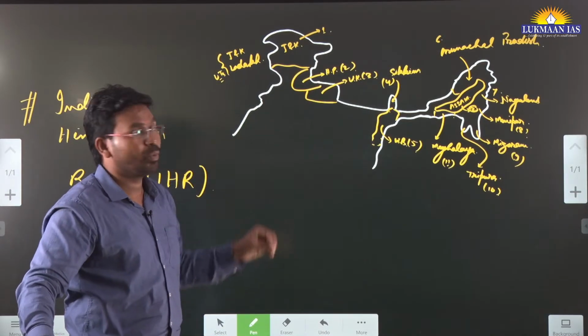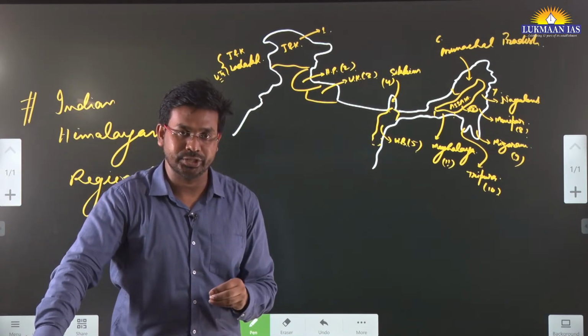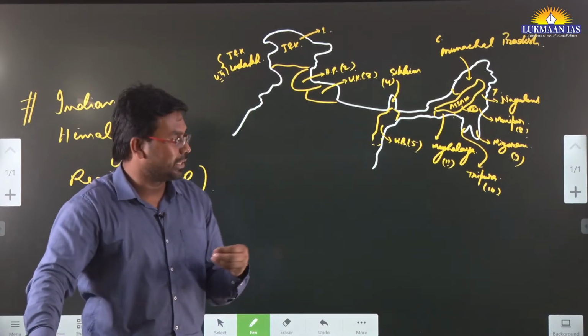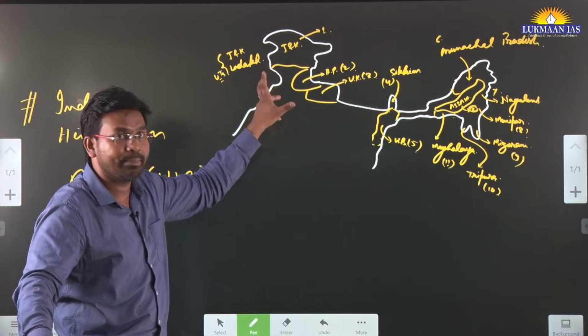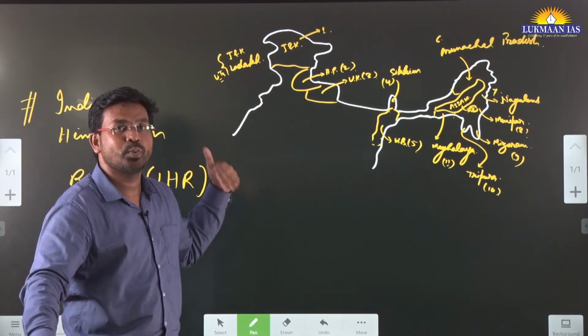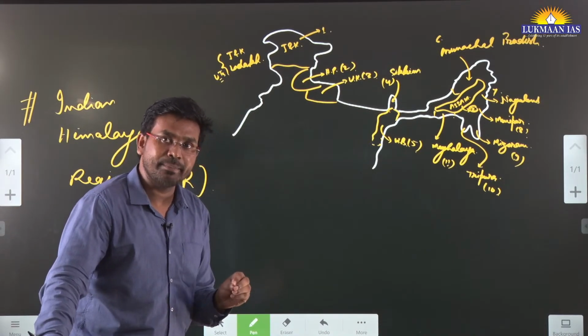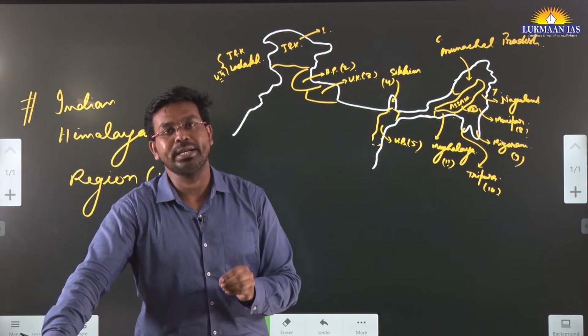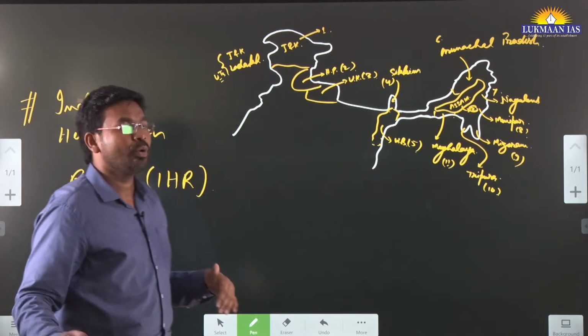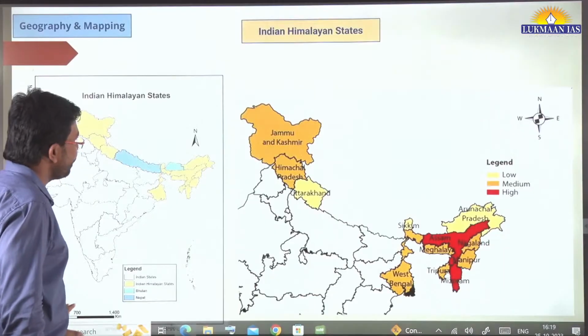Why? Because people want to protect the Indian Himalayan region, because of the fragility, right? It does have, let's say, environmental fragility in this region. So we want to protect the Indian Himalayan region. For that, many articles are coming with different perspectives. Today also an article has come. We are going to discuss about that. So I hope it is clear.